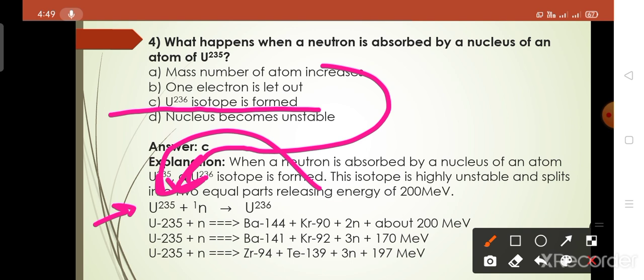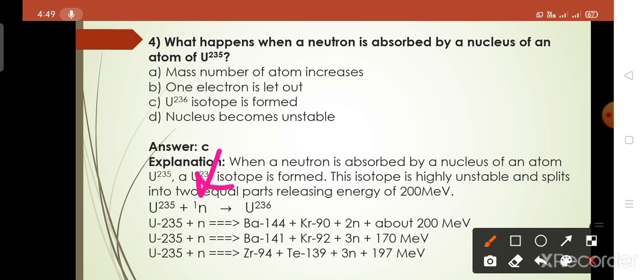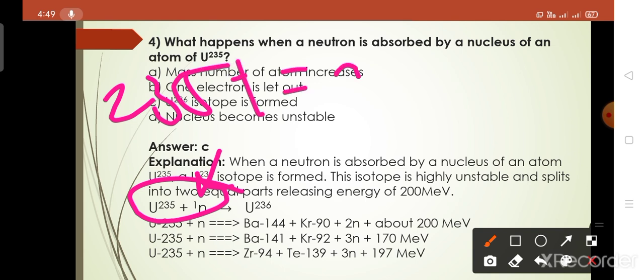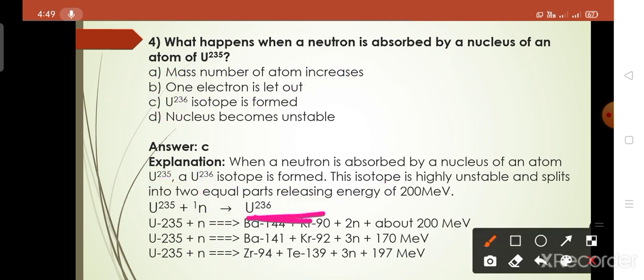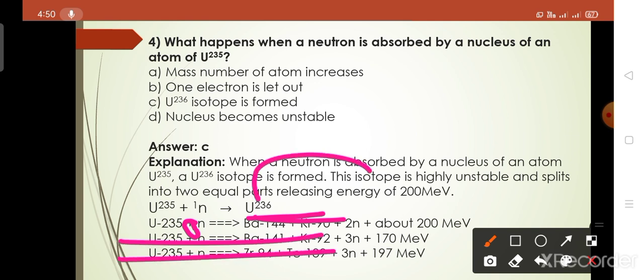We know that the mass number of a neutron is 1. So the mass number of uranium plus a neutron is 235 plus 1 equal to 236. The same species occurs, because the atomic number of a neutron is 0.